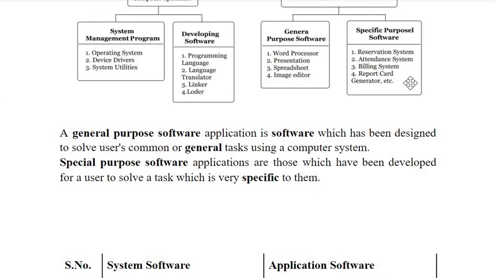For this software there is no common goal or common interest of users. For example, you can make a different attendance system for your college, I can make a different attendance system for my college, or a different billing system. So it is according to your own specific work, specific task or specific requirement.